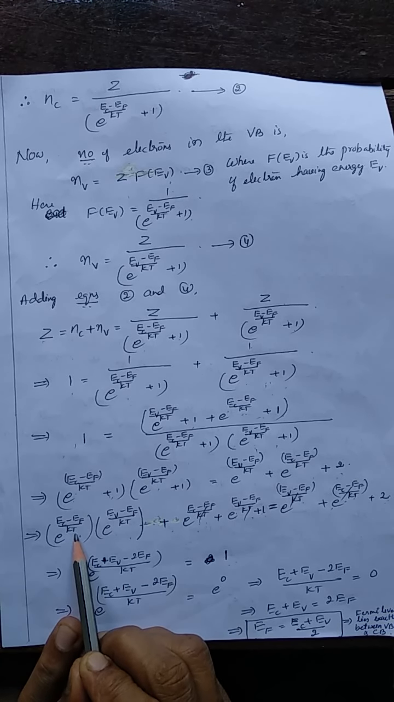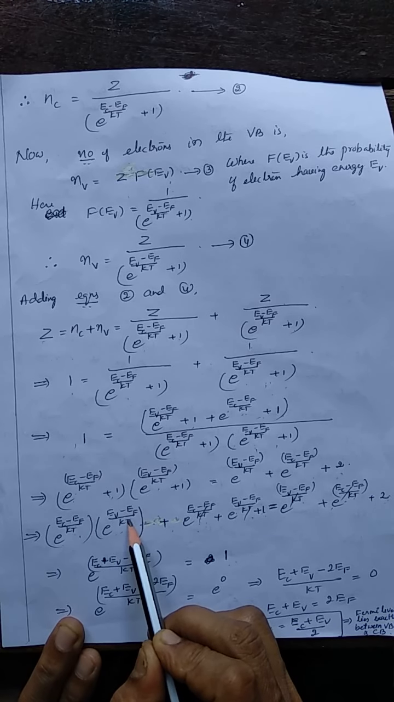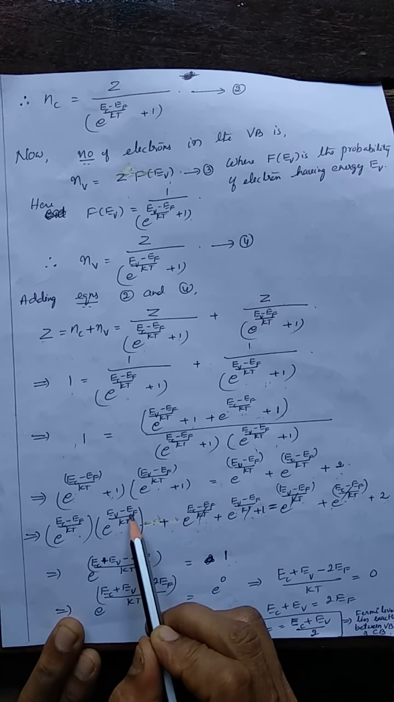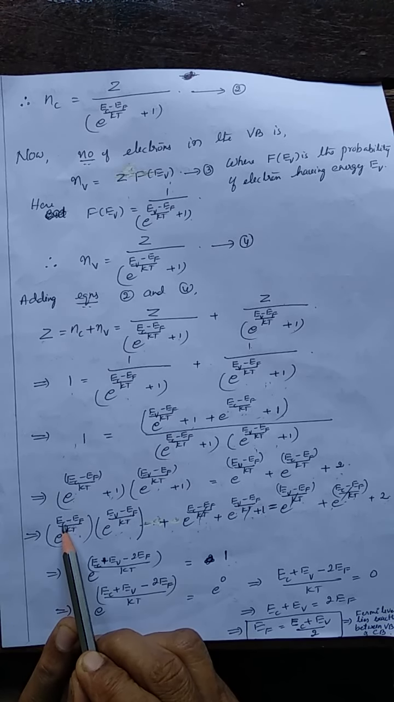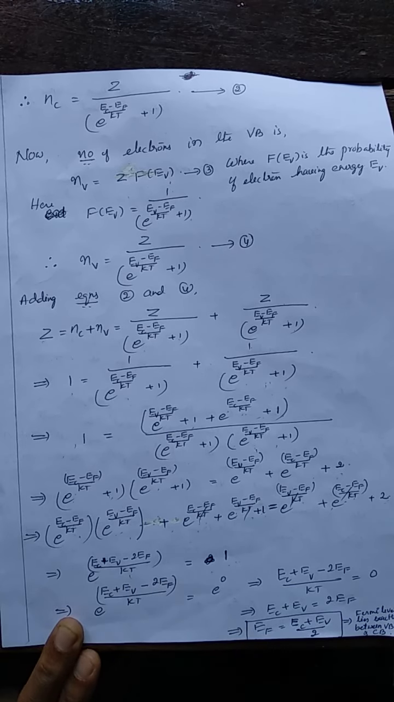Or if you simplify this, e to the power this into this means e to the power this term plus this. What do you get? e to the power (Ec plus Ev minus 2EF) by kT equals 1.